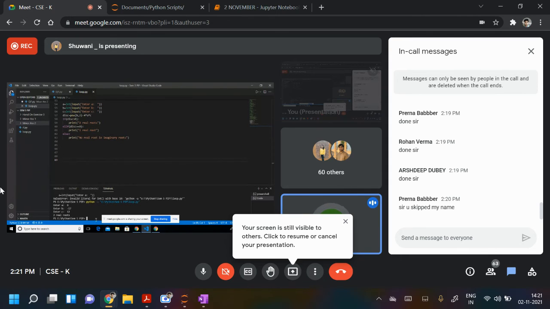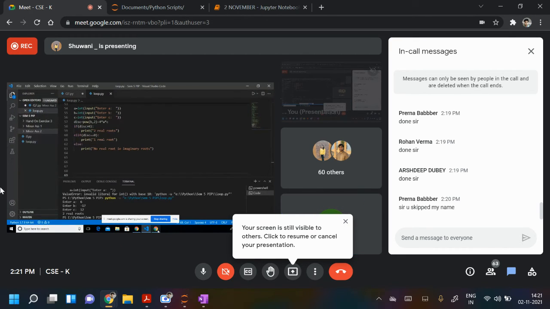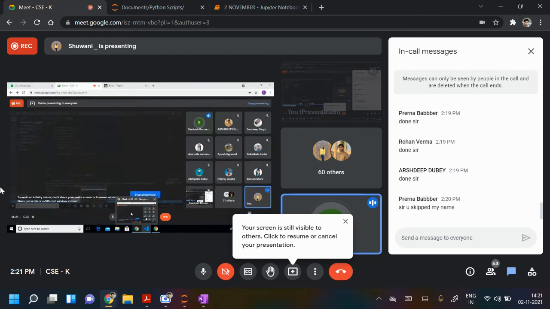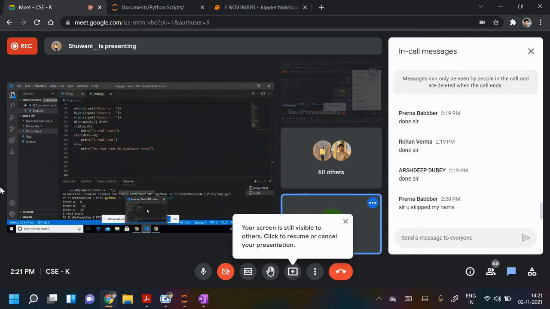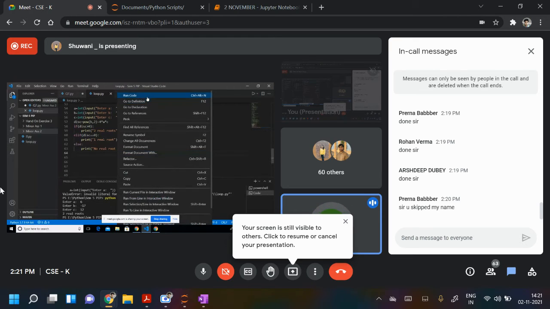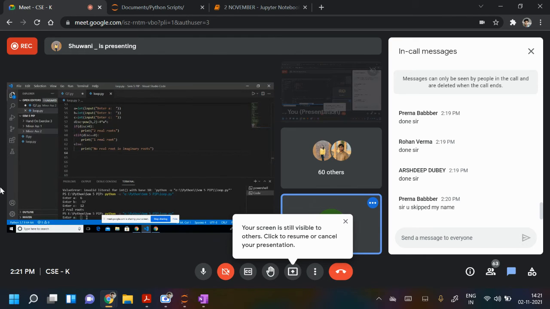You put a is equal to 1 and b is equal to 0, c is equal to 1. Run again, give the input as 1 0 1. Yes, so it is fine. I was checking x square plus 1 is equal to 0 has imaginary root, we know. Okay, thank you, Suwani.